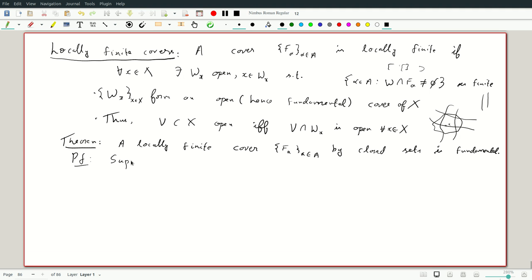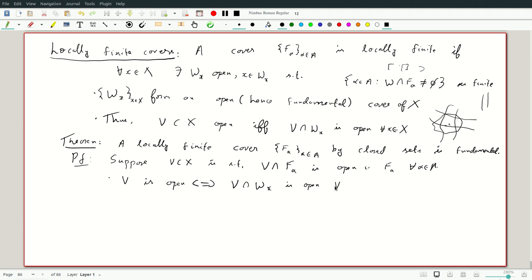So suppose V in X is such that V intersection F alpha is open in F alpha for all alpha in A. We want to say V is open. Okay, so we know V is open if and only if V intersection Wx is open for all x in X. Okay, so we have to show that, so fix x in X.